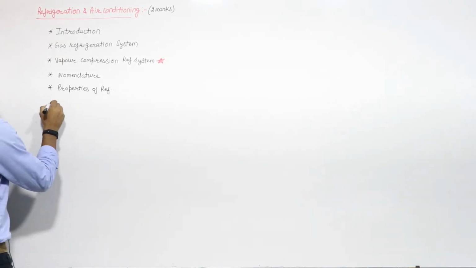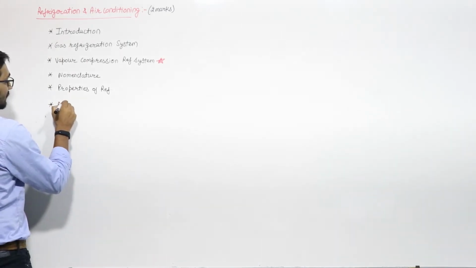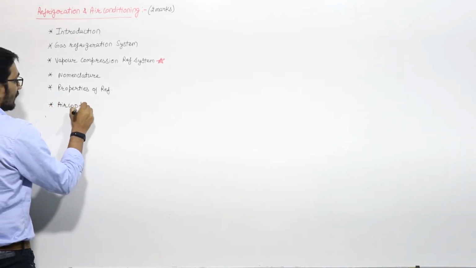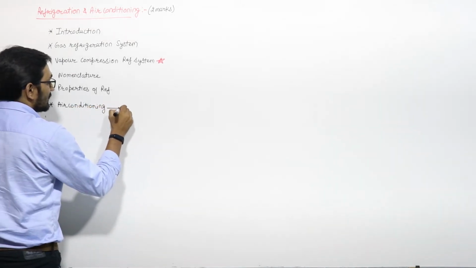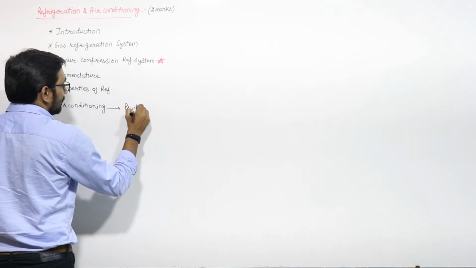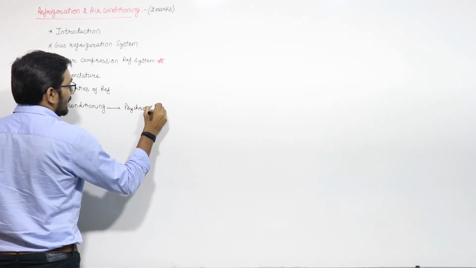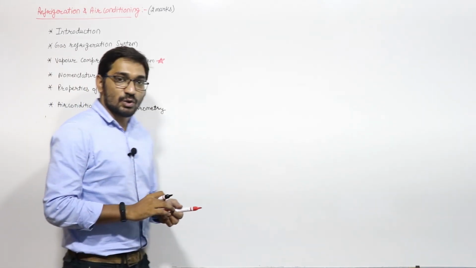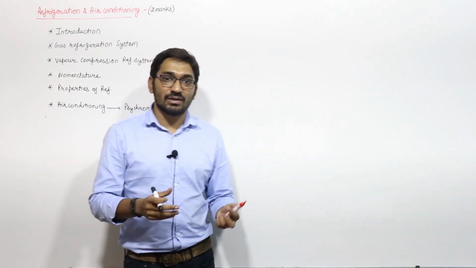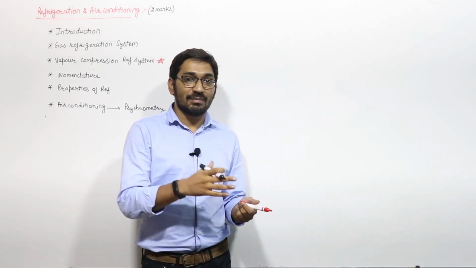After this we will go with air conditioning. In air conditioning, first we will discuss psychrometry. What are the various psychrometric processes? What do we mean by dry bulb temperature, dew point temperature, and wet bulb temperature?